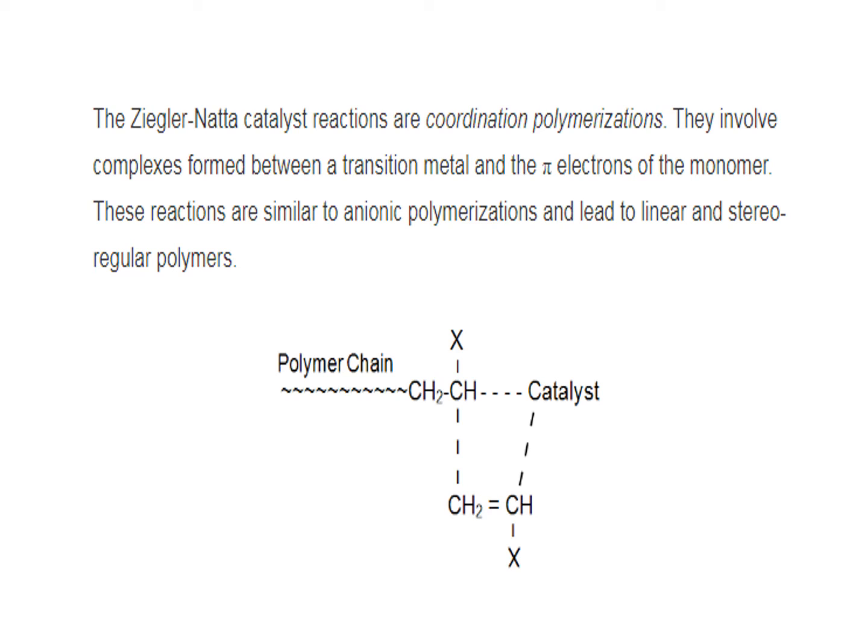Here, as you know, Ziegler-Natta catalyst reactions are coordination polymerizations, and they involve complexes formed between a transition metal and the pi electrons of the monomer. These reactions are similar to anionic polymerization and lead to linear and stereoregular polymer.